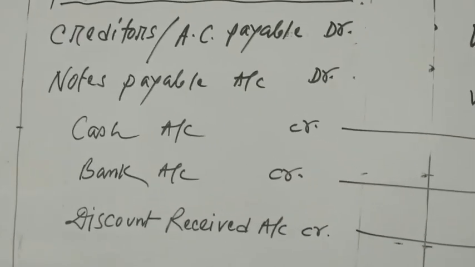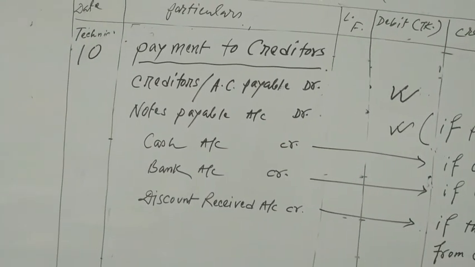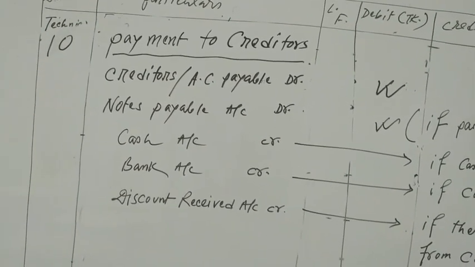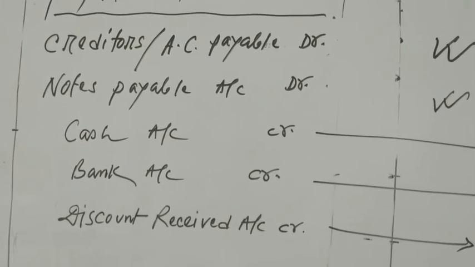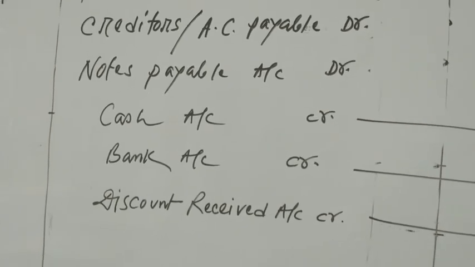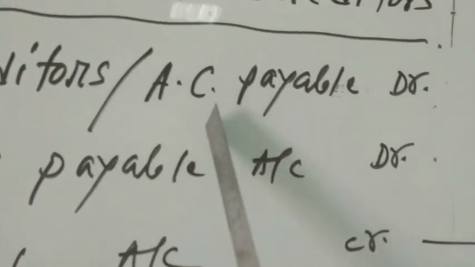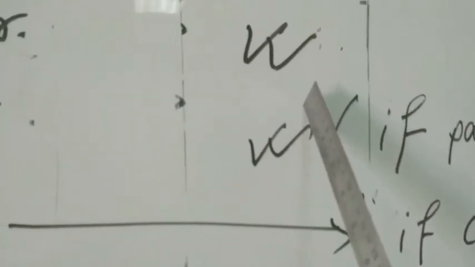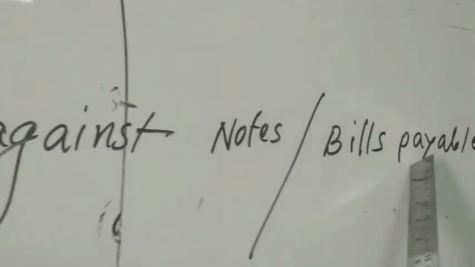Now let us have some discussion. We are purchasing goods on credit. At that time, creditors are created. After that, we have to pay money. We can pay money by cash, by bank, or by check. By bank means a bank transfer can be. Okay. So if you pay to the creditors, then creditors or account payable account debit, money will come to the debit column. Or if you pay the money against notes or bills, then notes payable or bills payable account will be debit. Money will come to the debit if paid against notes or bills payable.